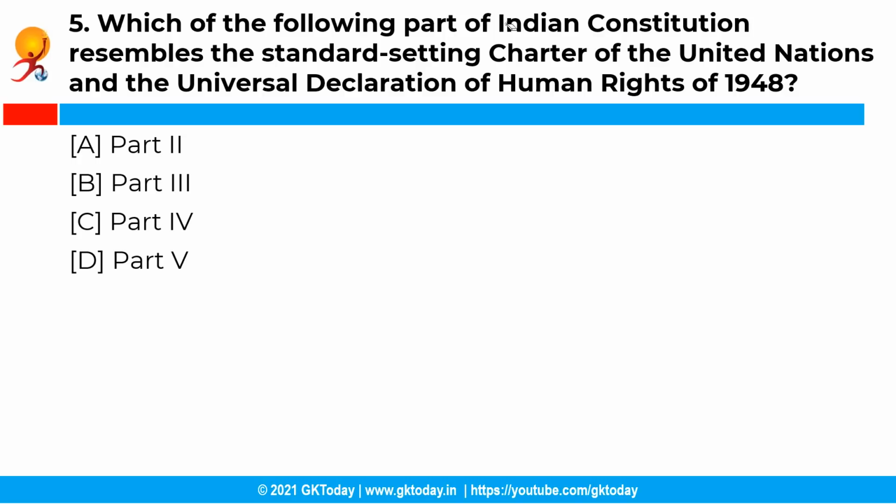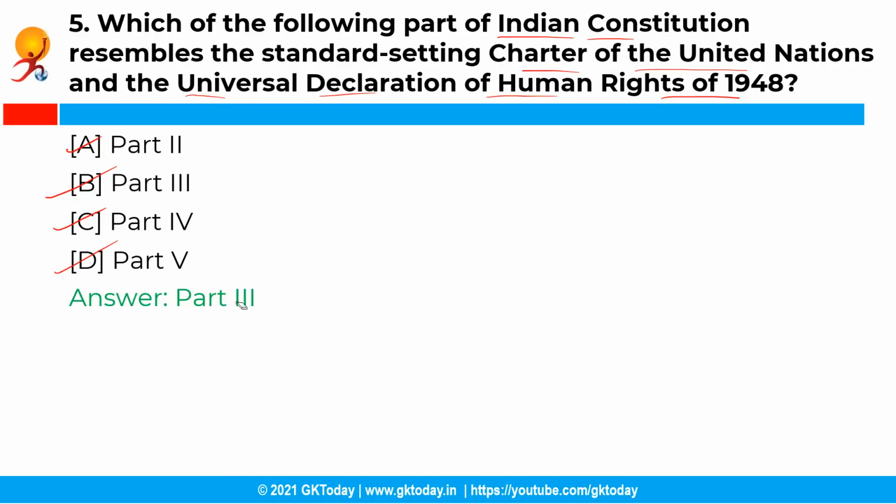Moving on with the next question. Which of the following part of the Indian Constitution resembles the standard setting charter of the United Nations and the Universal Declaration of Human Rights of 1948? Your options are option A, part 2nd, option B, part 3rd, option C, part 4th, and option D, that is part 5th. So the correct answer is option B, that is part 3rd.